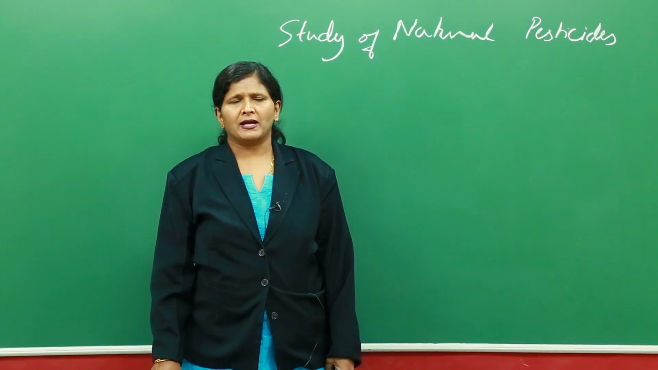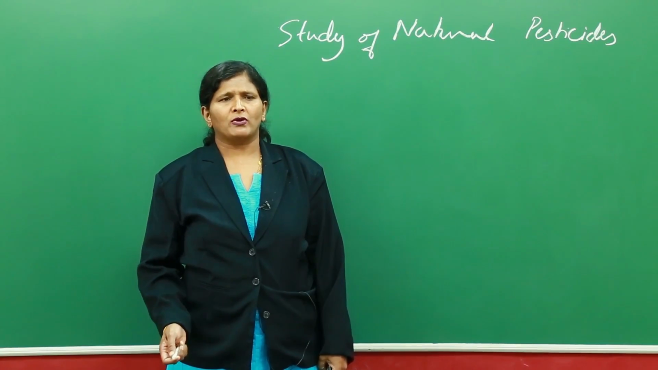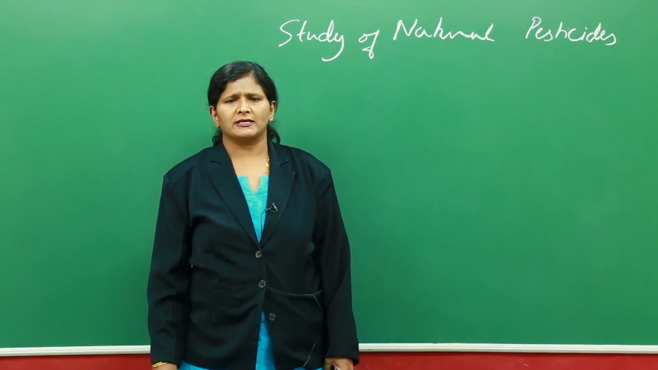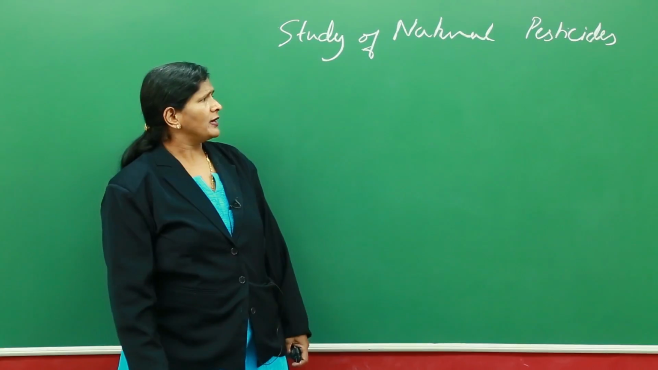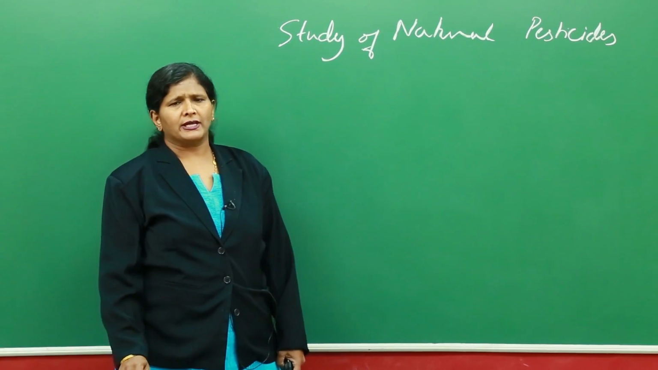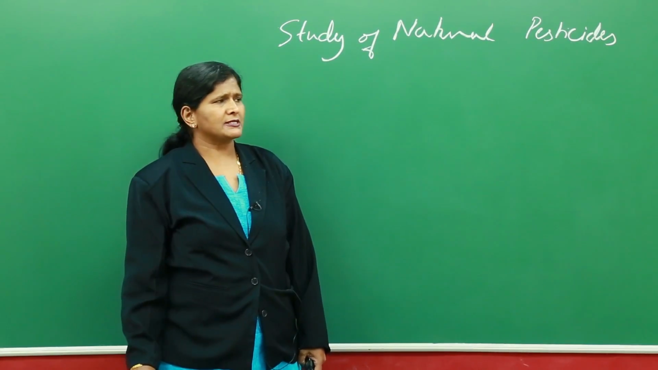Normally, because the pesticides obtained from plants, they have more advantages. They are not toxic to other substances and to mammals and other things. Let's see what these pesticides are first. Pesticides means any chemical or any substance which can destroy the pest or which can control the pest.